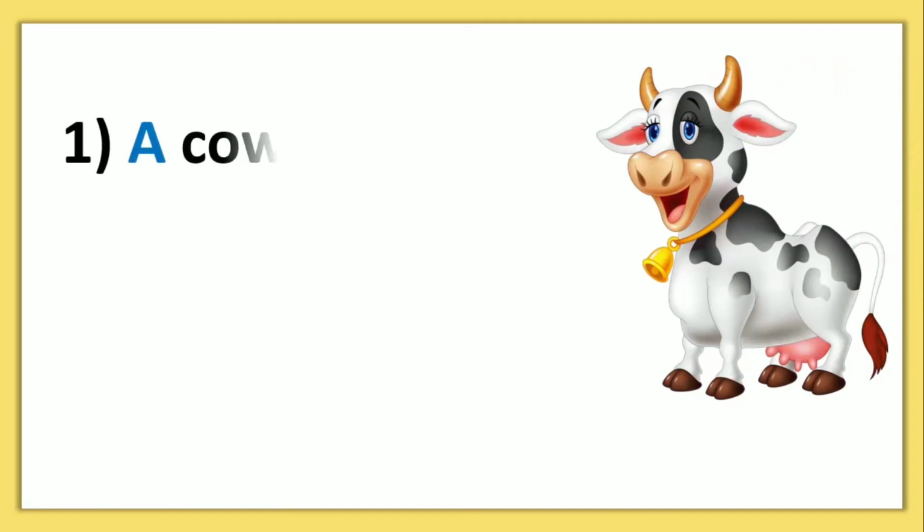This is a cow. Now tell me, which type of cow? Whose cow? Do we have any information about this cow? We don't have any information about this cow. That's why cow is indefinite here, and we are using indefinite article a before it.